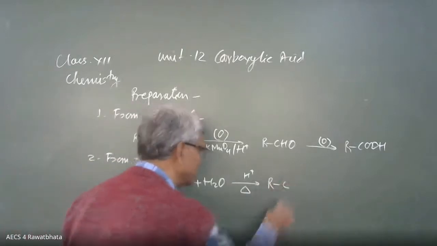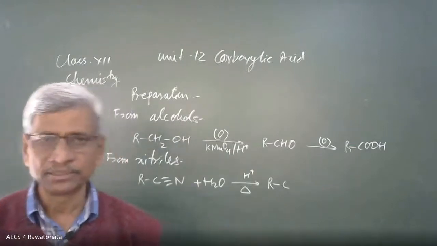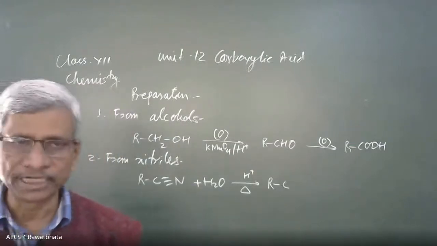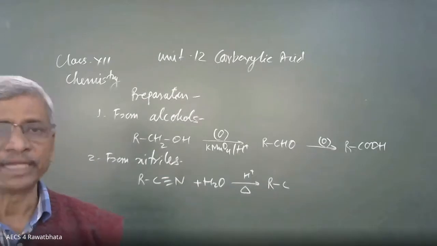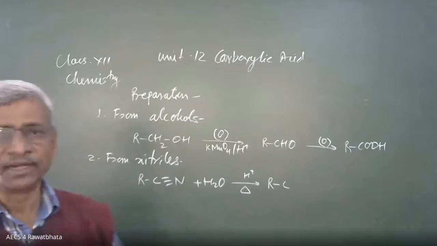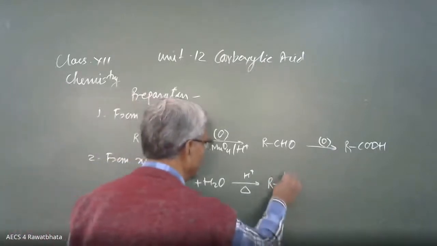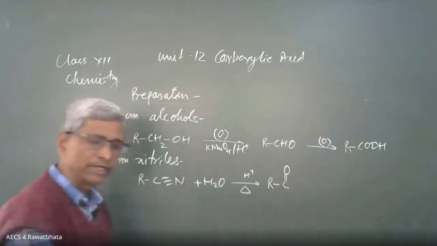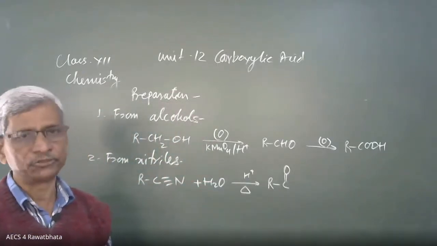This part we have to remember. When cyanides, nitriles, are hydrolyzed by dilute acid in acidic medium, we get amide. Cyanide into amide. Amide is the derivative of carboxylic acid where OH is replaced by NH2.